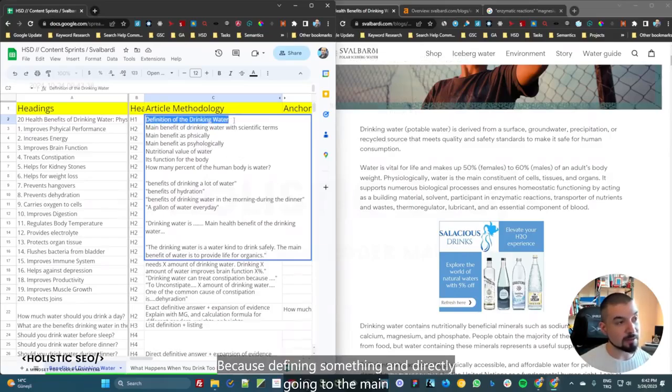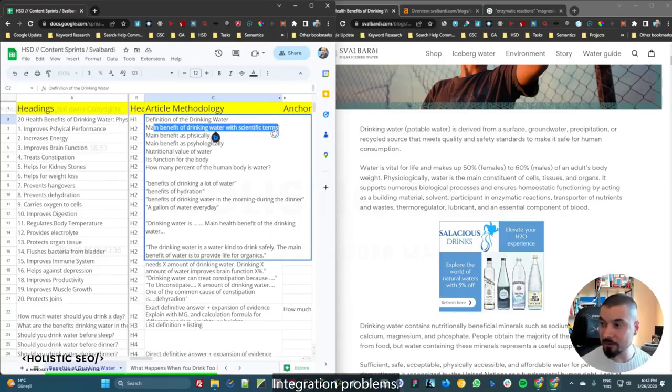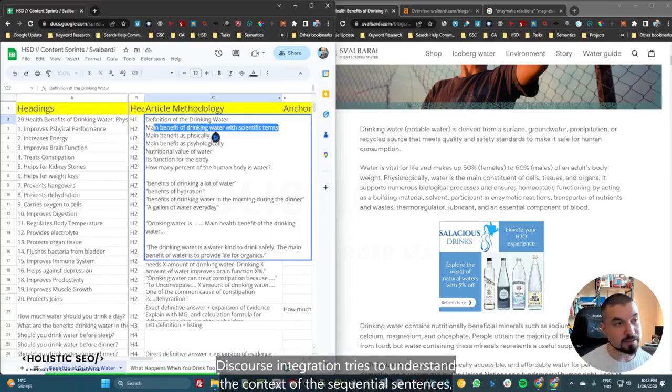Because defining something and directly going to the main benefit of it might create certain types of discourse integration problems. Discourse integration tries to understand the context of the sequential sentences, which means that from a sentence to another, there should be a certain type of contextual connection. Most of the time, to be able to provide that connection in a better way, I try to use some mutual words. I call them anchor segments.